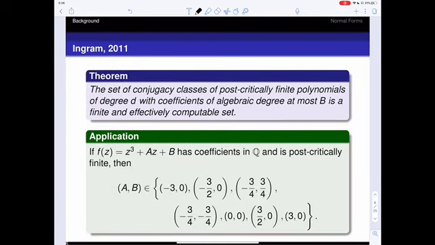So post-critically finite polynomials have been studied a lot recently, namely in this paper by Ingram in 2011, where he proves this nice finiteness result about post-critically finite polynomials. If we have post-critically finite polynomials of degree d with coefficients of bounded algebraic degree, then this is going to be a finite set and it's effectively computable. A nice application of this by Ingram was looking at cubic polynomials that are in the monic-centered form, which is this form here.